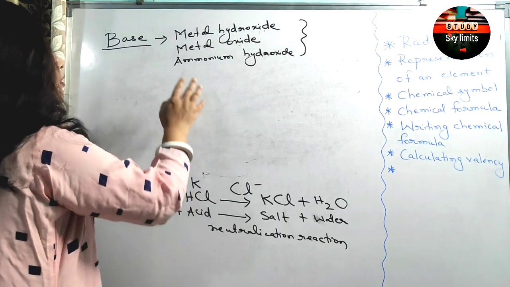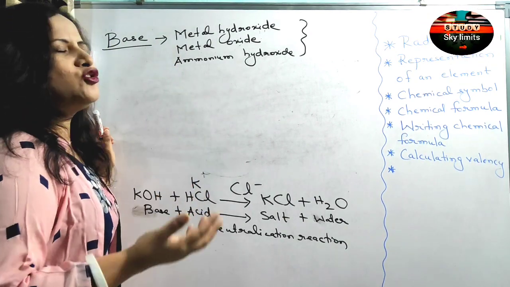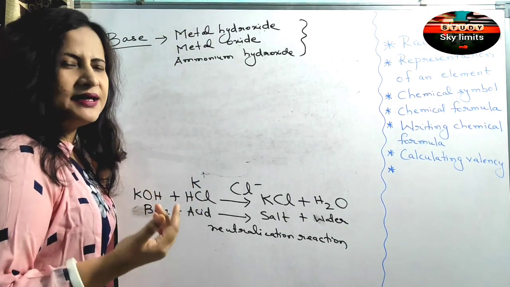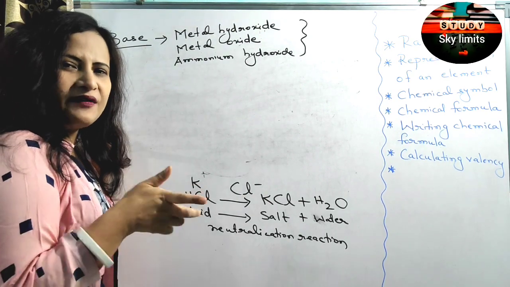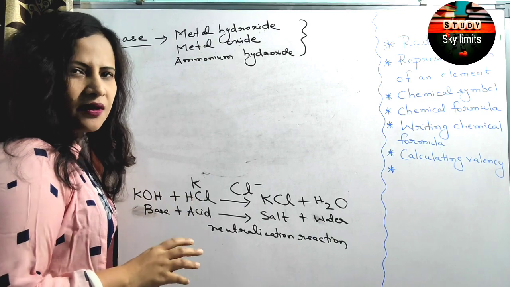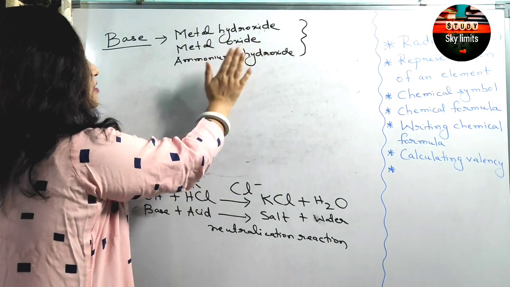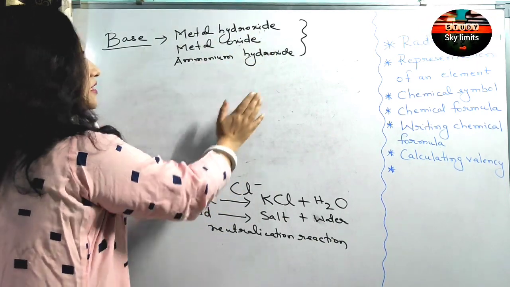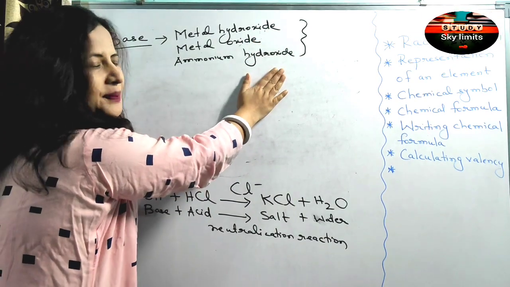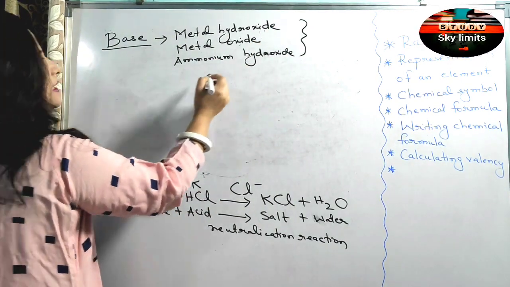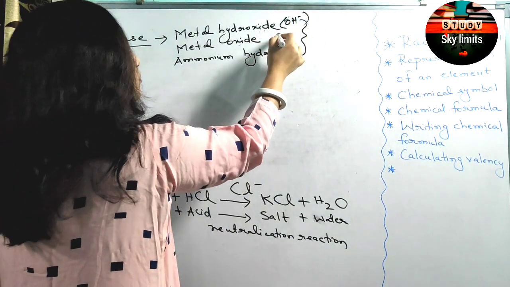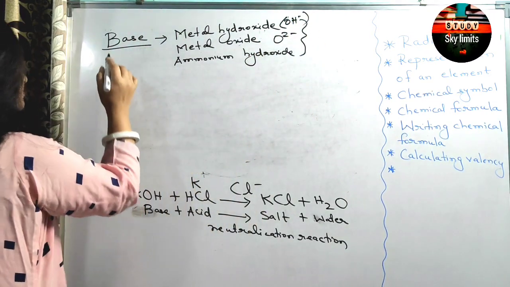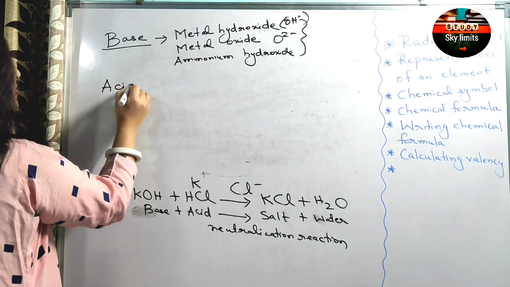Now when I teach you the periodic table, we'll be more clear about the alkali and the alkaline earth metals, the group 1 and the group 2 elements of the periodic table. There are hydroxides, there are oxides, and apart from that, ammonium hydroxide. So all these are together termed as base. So basically hydroxide refers to what? OH minus. Yes or no? And oxide, you know, it is O2 minus. Clear?